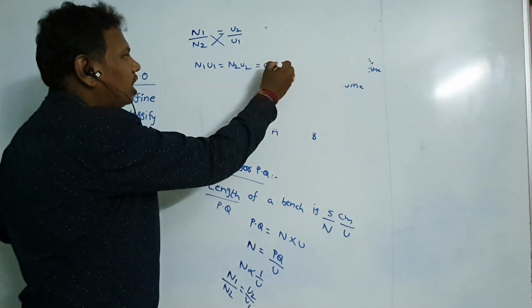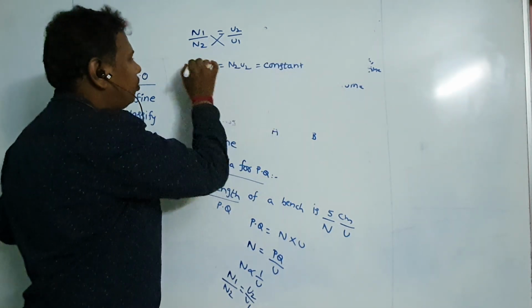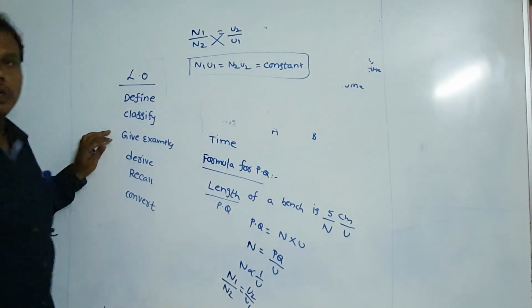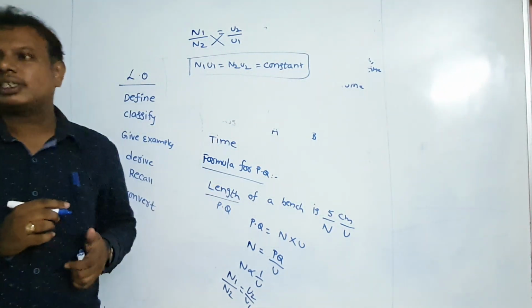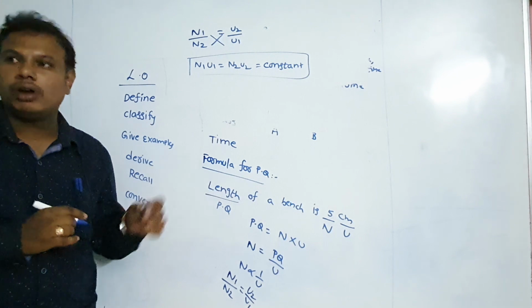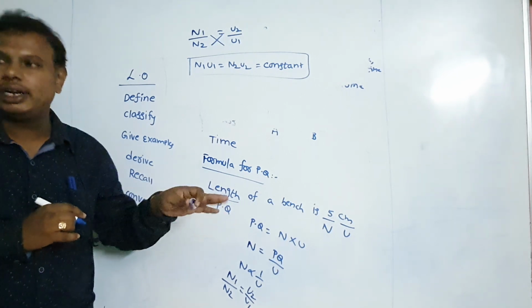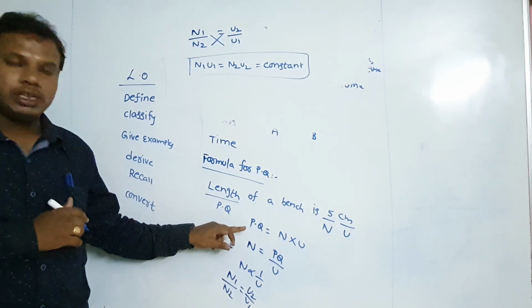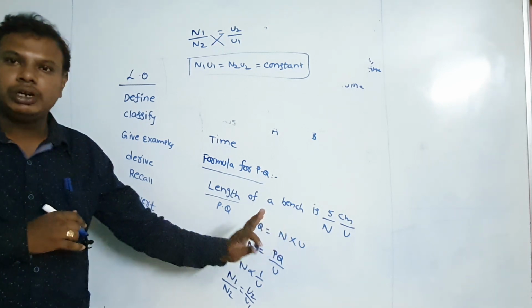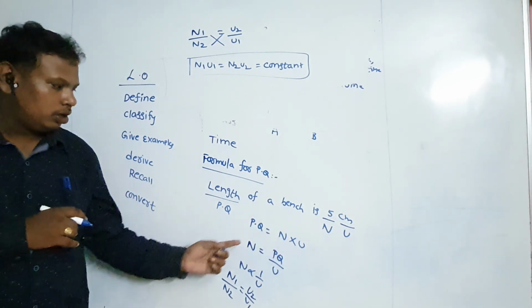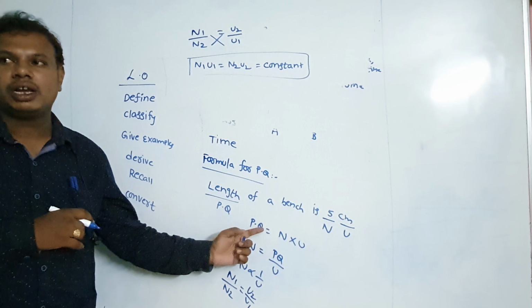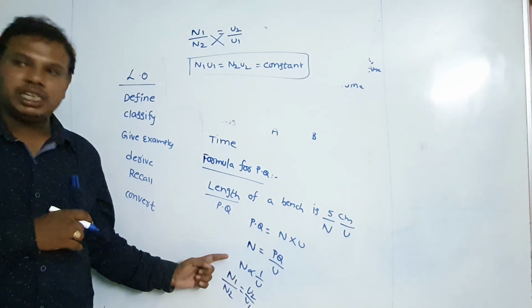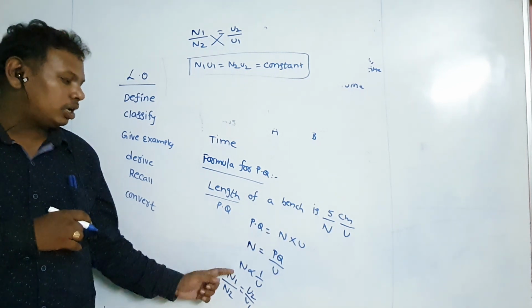So it is the formula for the physical quantity. We can take another example. Height of the person is 5 feet. Height is a physical quantity, 5 is a numerical value, feet is a unit. So from this equation, physical quantity equals numerical value into unit. We can take any example. The formula of the physical quantity is numerical value into unit. From this equation, we get the relation between numerical value and unit.